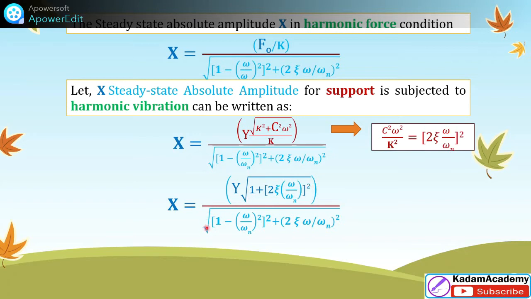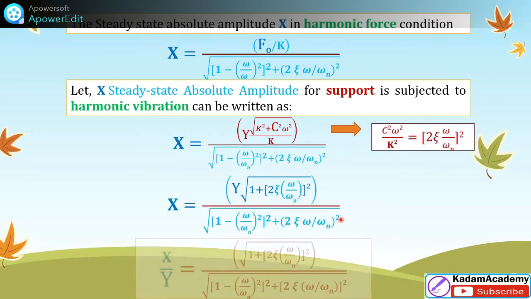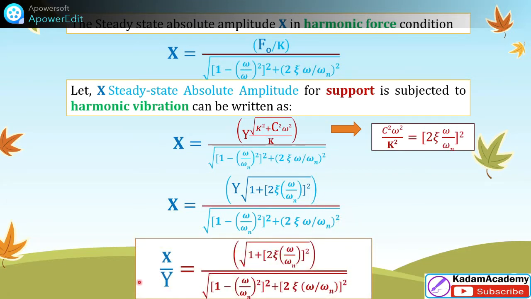This k we had taken common in both cases. Here in the denominator it is written as it is: 1 minus omega by omega n square bracket square plus 2 zeta omega by omega n square. And this is the final equation. The y we have taken on this side, and x by y we can write like this.